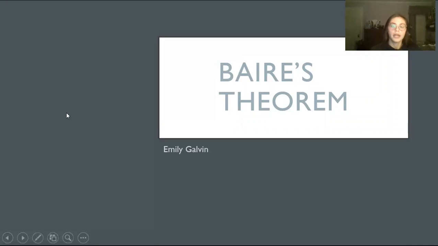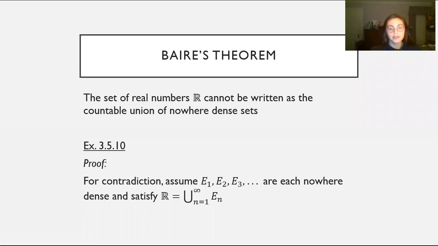Everyone, today I will be presenting on Baire's theorem. Baire's theorem is that the set of real numbers cannot be written as a countable union of nowhere dense sets. And with this, we're going to do exercise 3.5.10. This is really just a proof by contradiction where we assume that E sub 1, E sub 2, E sub 3, and so on are each nowhere dense and satisfy that the real numbers are equal to the union of E sub n.